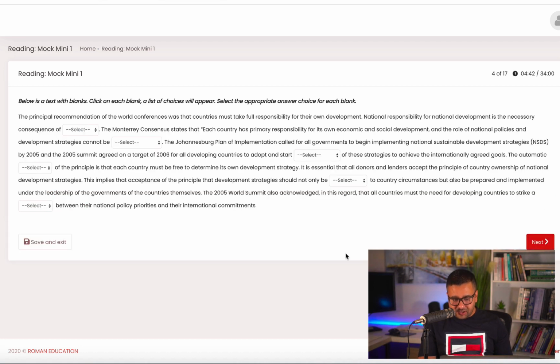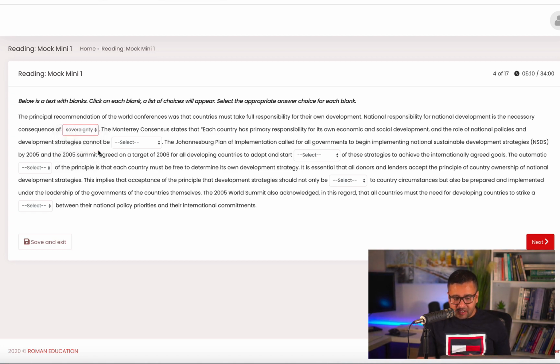Now let's go to the next question here. And the next one says, national responsibility for national development is the necessary consequence of. This is a very difficult question. The answer is sovereignty, and sovereignty means same as independence. And if you read the sentence, what they're saying is, national responsibility for national development is the necessary consequence of sovereignty. That means if you want to be independent, then you have to assume the responsibility for